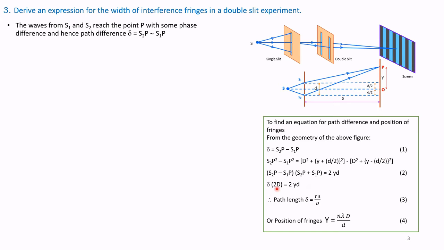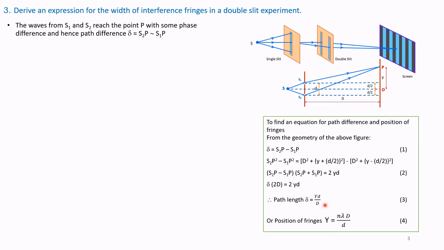Therefore, delta into (S2P plus S1P), where S2P minus S1P is delta, and S2P plus S1P can be regarded as 2D because D is far larger than small d. If D is very large, S1P and S2P will be almost equal. That is equal to 2yd on the right hand side. Therefore, path difference delta will be equal to yd by D.